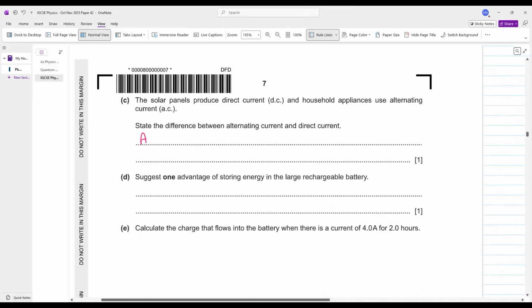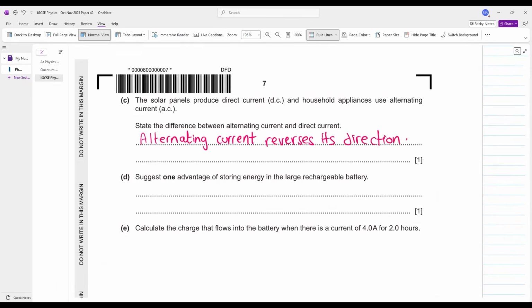You can say alternating current reverses its direction multiple times in 1 second.